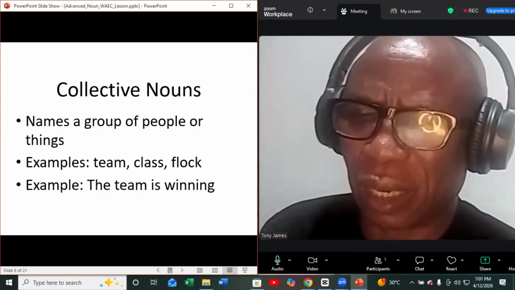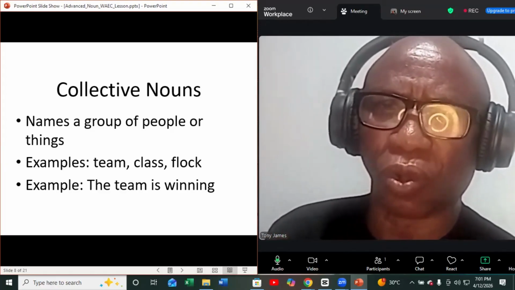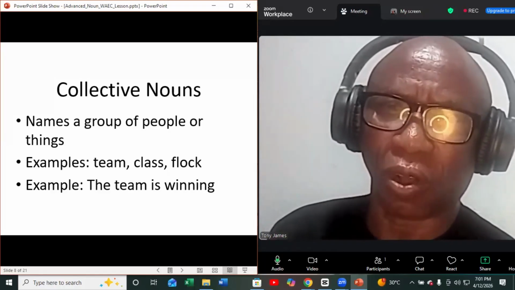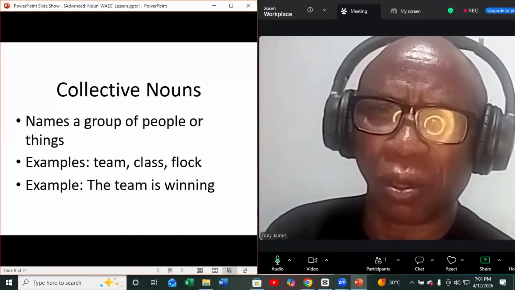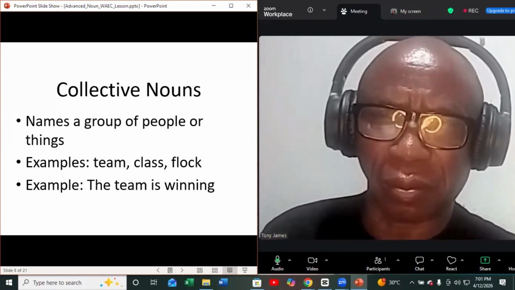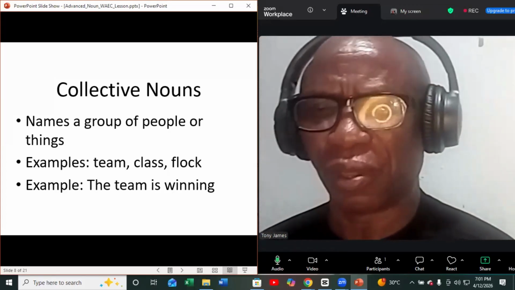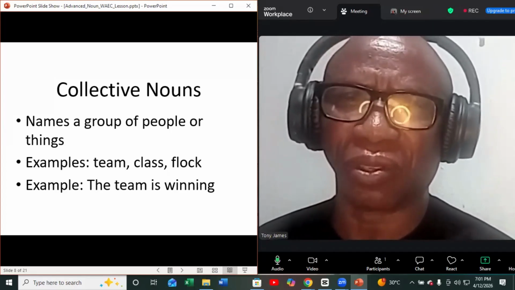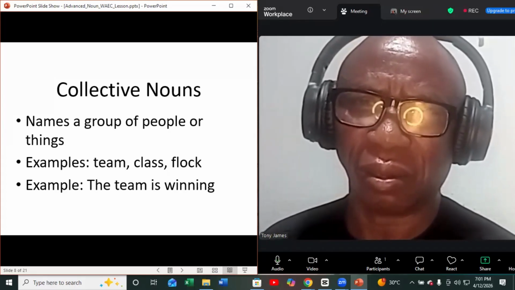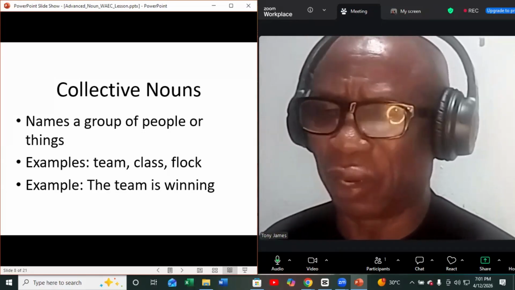In the English language, there are exceptions to rules, but I will not want to confuse you here by bringing some exceptions. For instance, when you have more than one team, then we can say teams, the different teams. But let us not go to that area now. Let's just have this singular idea that collective nouns need not be pluralized. Anywhere you see them in a sentence, you don't pluralize them. We will talk more about this when we look at subject-verb agreement.